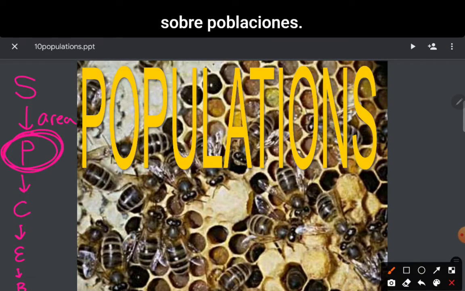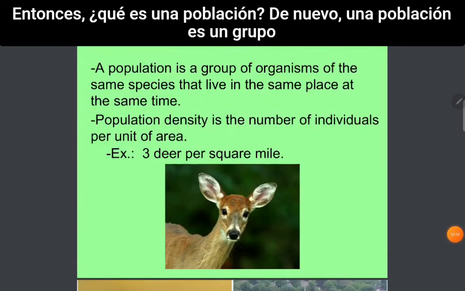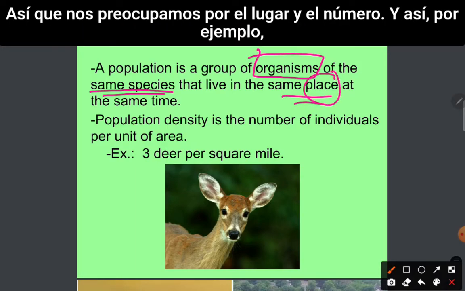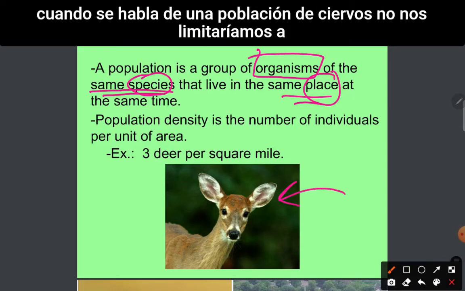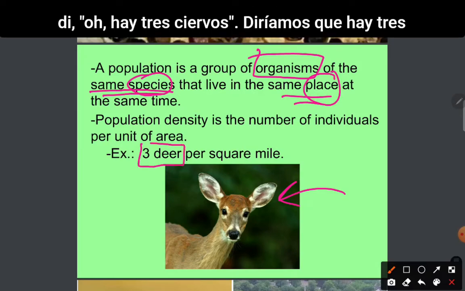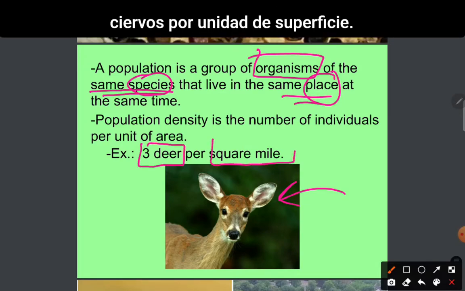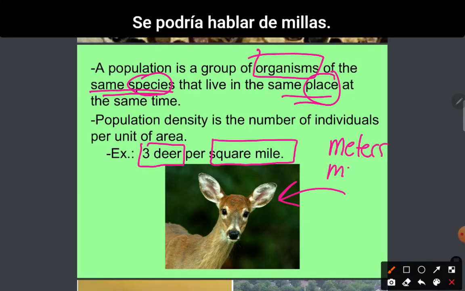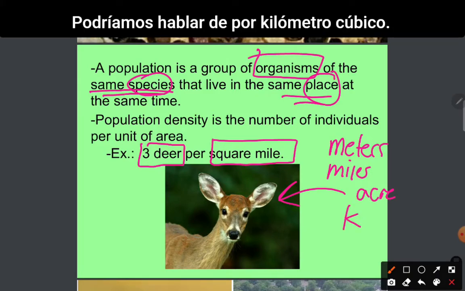We're talking about populations. And so what is a population? Again, a population is a group of organisms of the same species that live in the same place. So we are concerned with place and number. And so, for example, when talking about a population of deer, we wouldn't just say, oh, there are 3 deer. We would say there are 3 deer per unit area. And so when we talk about unit area, we could talk about meters. We could talk about miles. We could talk about per acre. We could talk about per kilometer.